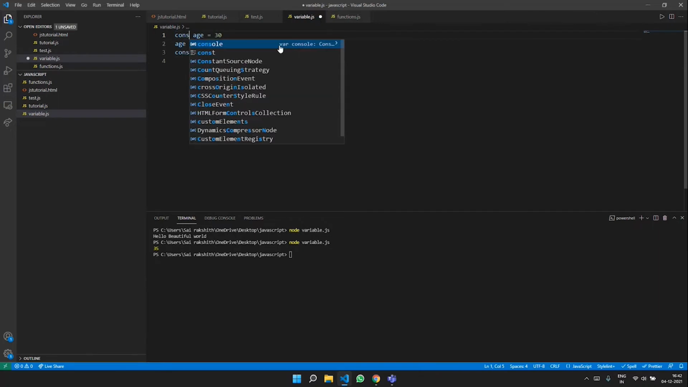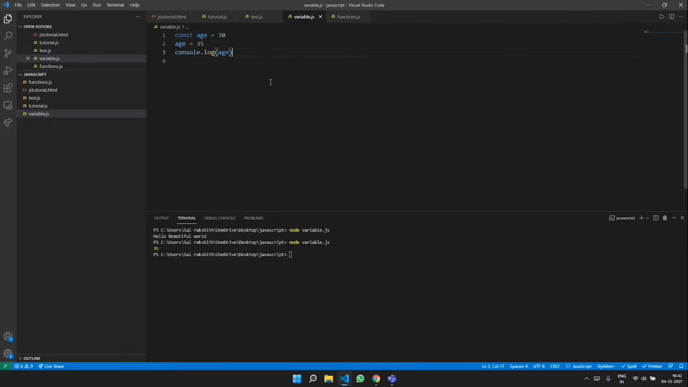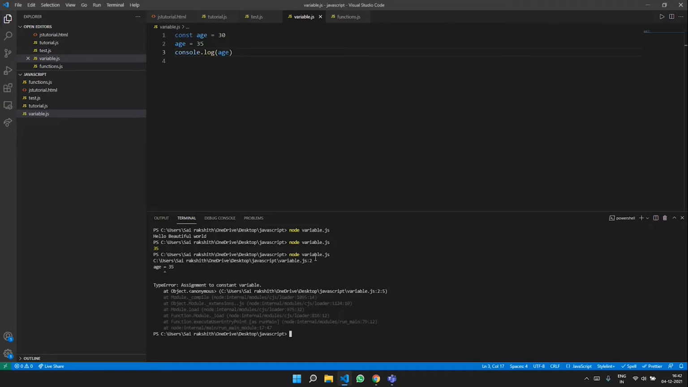And if I say const, it would not let me do it. As you can see, we have an error. This is exactly what we intended to get. And the type error is assignment to a constant variable. So once a variable is declared constant, you can't reassign it to a different value. So this is about const and this is about let.